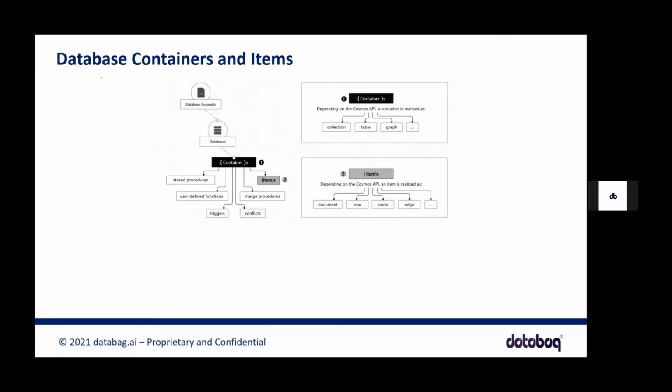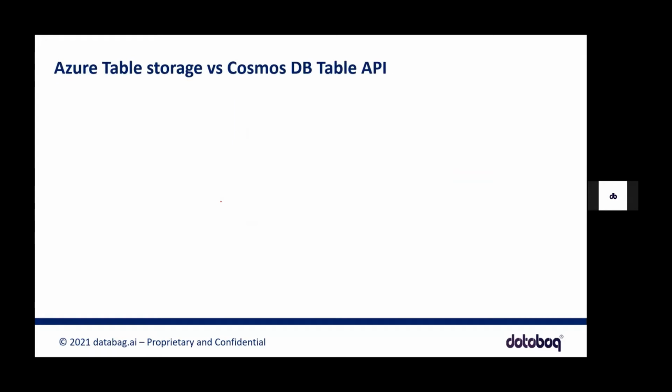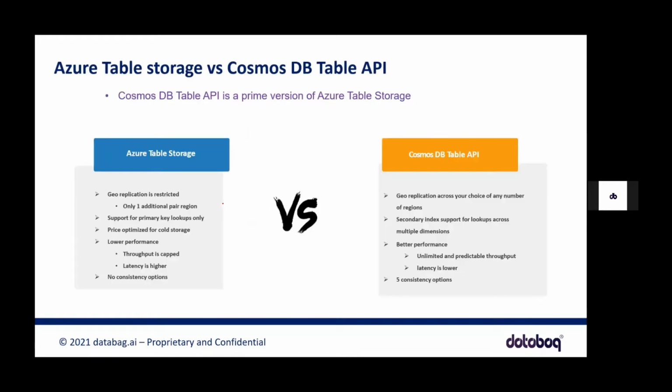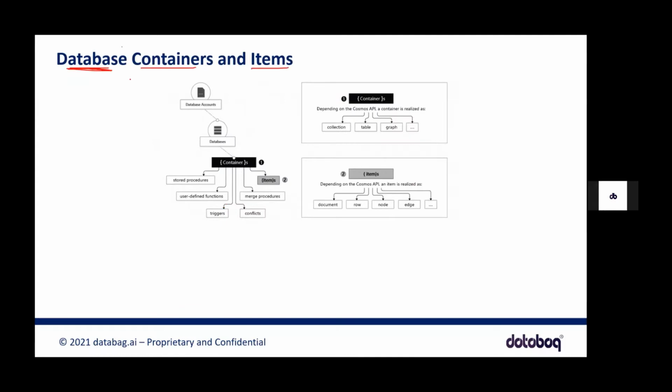So yesterday, what we have seen is table storage versus Cosmos DB table API. We have seen the differences. So database is nothing but like SQL database, MariaDB. So it's a storage thing. And containers, I think we have seen what containers are when it comes to Azure storage accounts. So we had to create so many containers, and within containers, we used to upload files. And items, this is something kind of new for us, I believe.